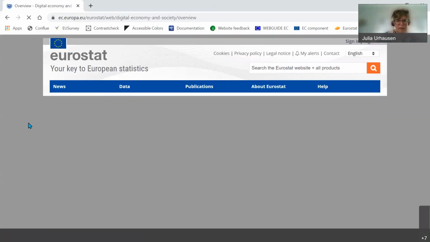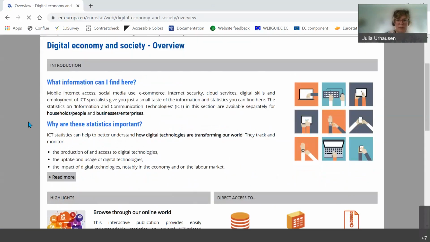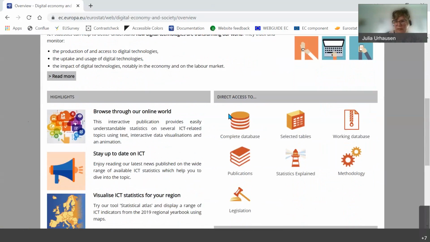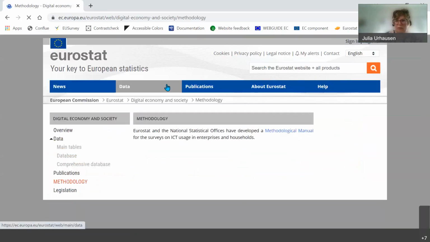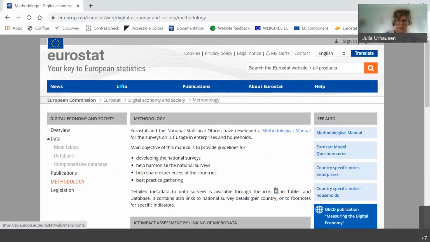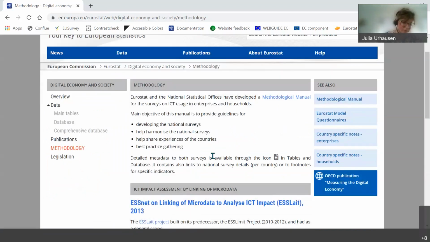I will give you a quick preview of this, which has a bit more background to the data. You can find a short introduction of what you can find here. Among others, you will find the database and some selected tables, but also some information about the methodology, for example. If you're not sure, we have the questionnaires here and everything. These sections, which are accessible either by the drop-down statistics by theme or from the homepage, are the more comprehensive part. Then, of course, we have a lot of publications or articles on these topics.